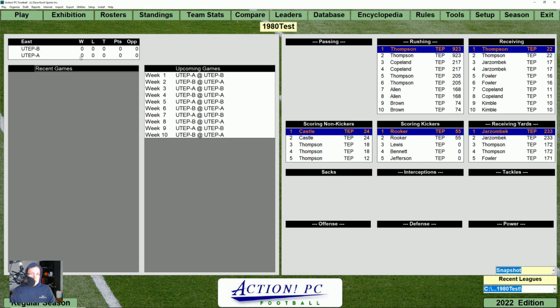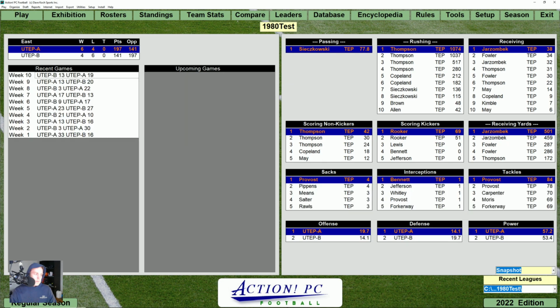All we've changed is the schedule strength. We haven't changed any of the players. It's still the same players with the same internal ratings. Let's see what happens now. We went from 2 to 5 with one of the teams. All right, there we go. We've played through this season again.